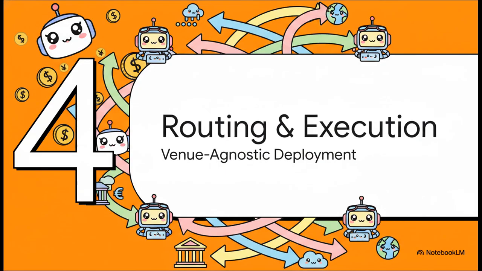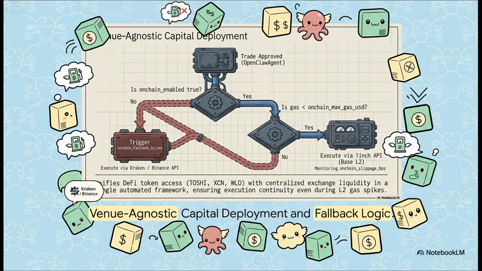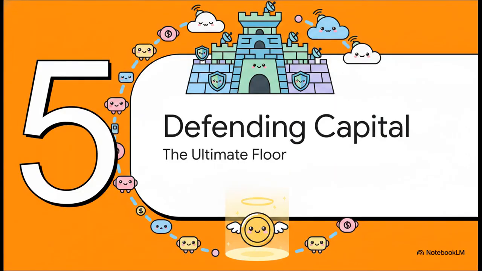Let's look at Section 4, Smart Routing and Execution, Venue-Agnostic Deployments. This is where venue-agnostic deployment really shines. The OpenClaw agent receives the approved trade and immediately checks the environment. Let's say it wants to execute on-chain, maybe on Base L2 via the 1inch API. But what if gas fees have suddenly skyrocketed, or decentralized liquidity has completely dried up? OpenClaw doesn't just fail and give up. It automatically falls back to centralized exchanges like Kraken or Binance. It's one single automated framework that seamlessly bridges DeFi and centralized liquidity, ensuring your trade actually executes even when the blockchain is heavily congested.